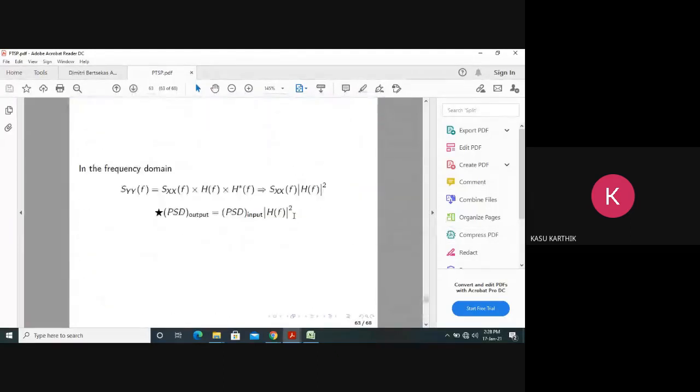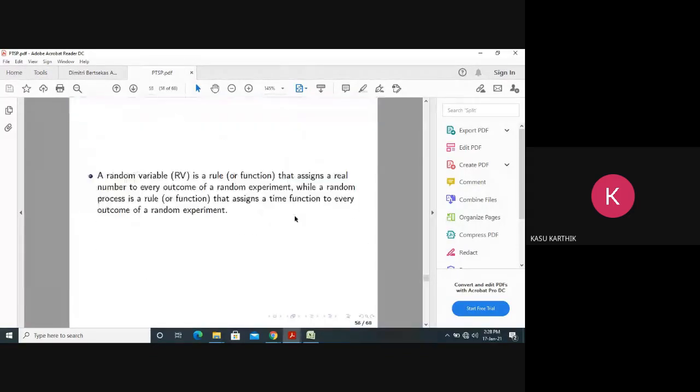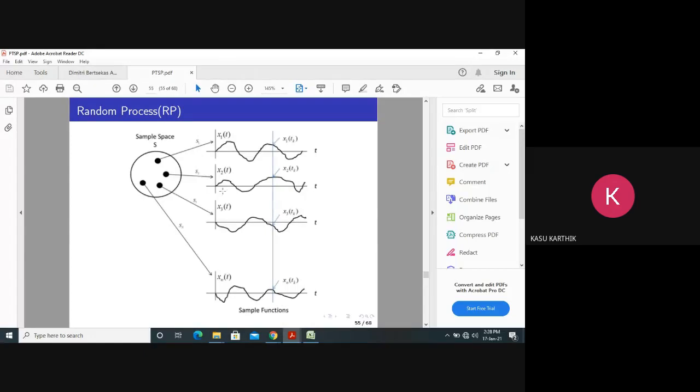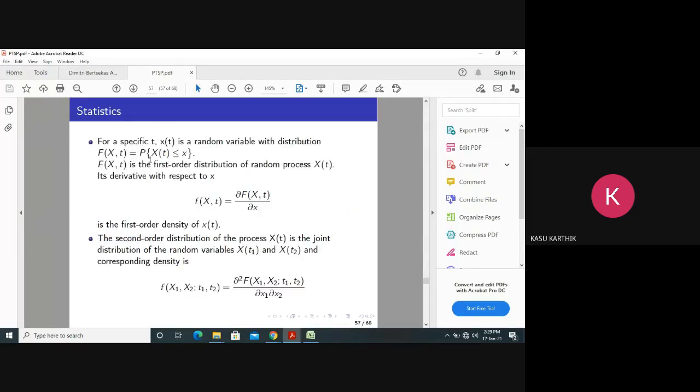That is something like a random process. Random variable, random process. Random process means we come to time; the only thing is we take time as another variable. So this is a random process. This definition is very, very important. This definition is the difference between a random variable and a random process. A random process is nothing but a random variable that is a function of time.